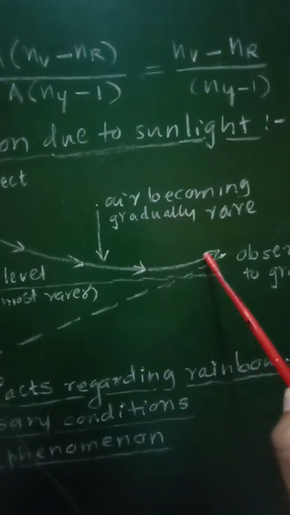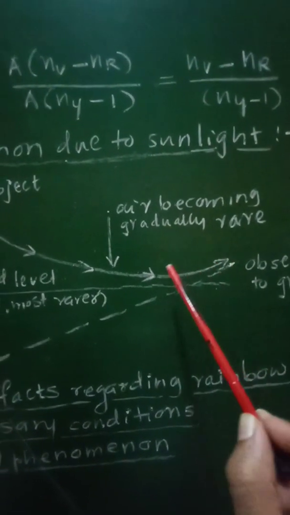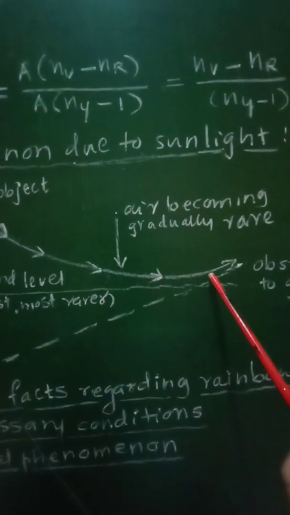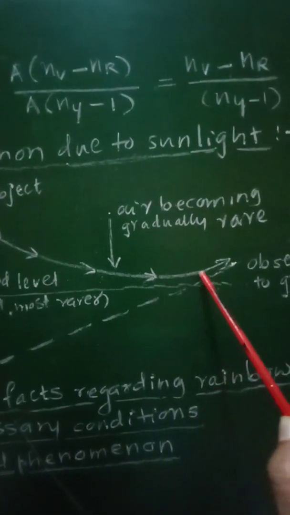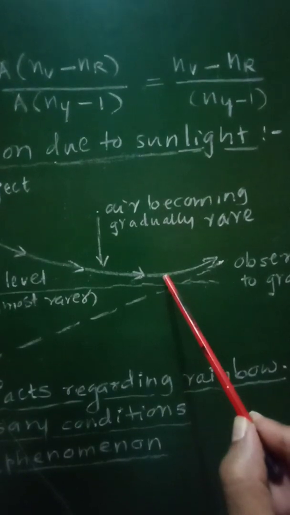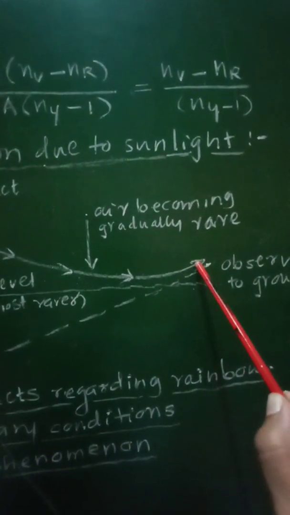and at last when it reaches the observer, at that time it will travel from rarer medium to denser medium in the upward direction, and therefore this ray will be very close, that is along the ground level, and therefore when it is reaching the observer, at that time it is traveling from rarer medium to denser medium, therefore it will bend towards the normal.